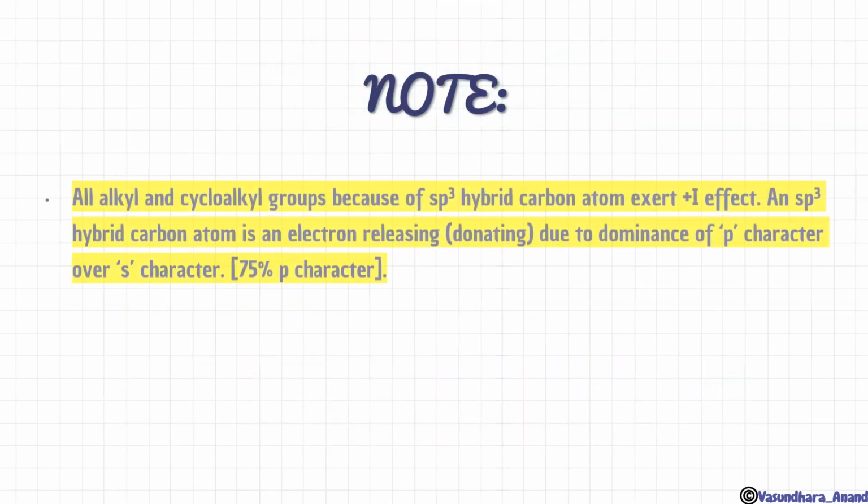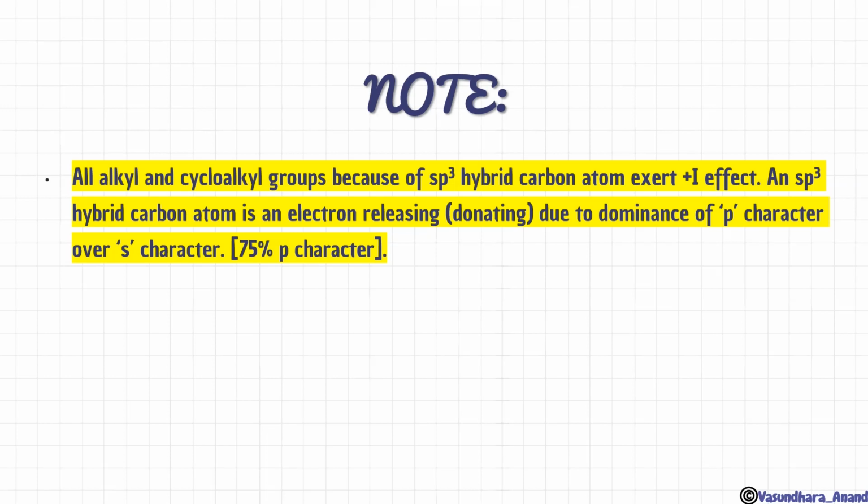Now note, all alkyl and cycloalkyl groups, because of sp3 hybrid carbon atom, exert plus I effect. What you have to remember is that if the first atom of the group which is attached to the main chain is sp3 hybridized, it will be called an electron releasing group.